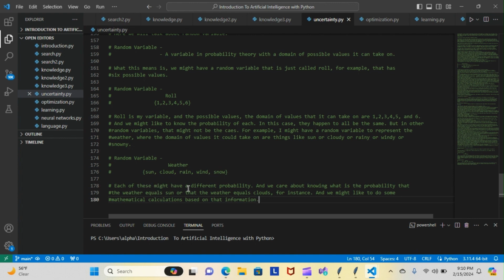Now, each of these might have a different probability, and we care about knowing what is the probability that the weather equals sun or that the weather equals clouds, for instance. We might like to do some mathematical calculations based on that information. Now, that's where we stop for the night.